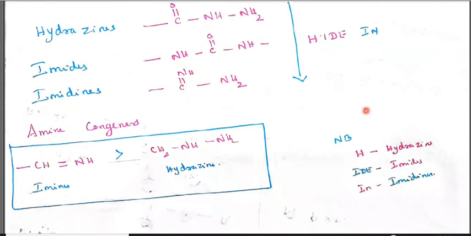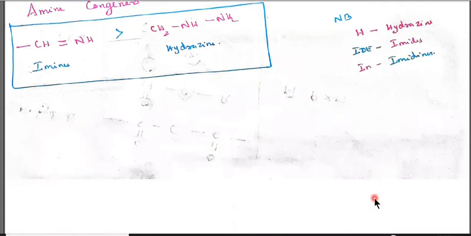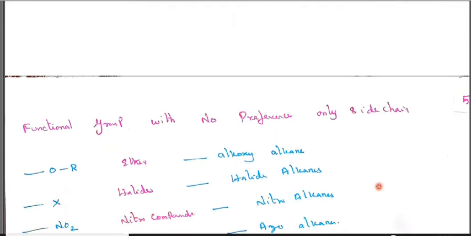It is IN. And amine congeners, that is imine, CH double bond NH, is called imine, which is greater than hydrazine, CH2 NH NH2. Note: H for hydrazine, IDE for imides, and IN for imidines. These are the short terms to remember.